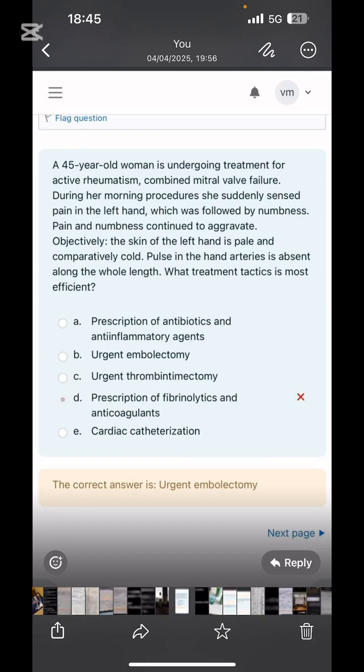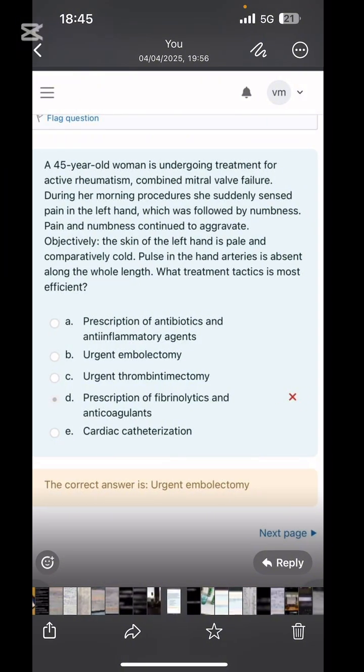What treatment tactics? Pulse is absent. What would have happened? Some embolism. How will you treat it? An urgent embolectomy. Why? Because her hand is pale and cold. Before we have to amputate the hand, please correct the patient with the urgent embolectomy. Do not wait for the low molecular weight heparin or anything like that.